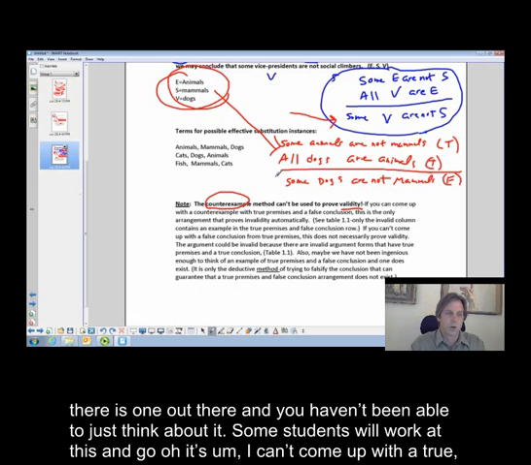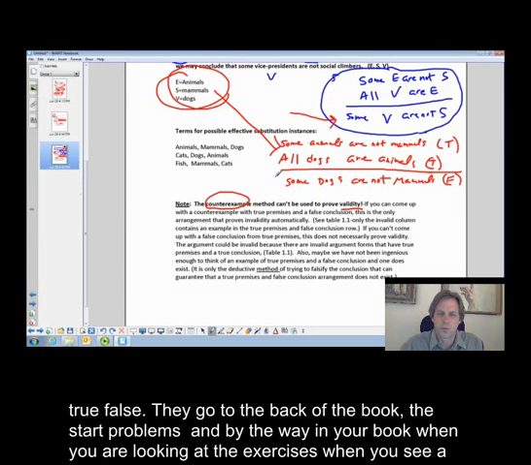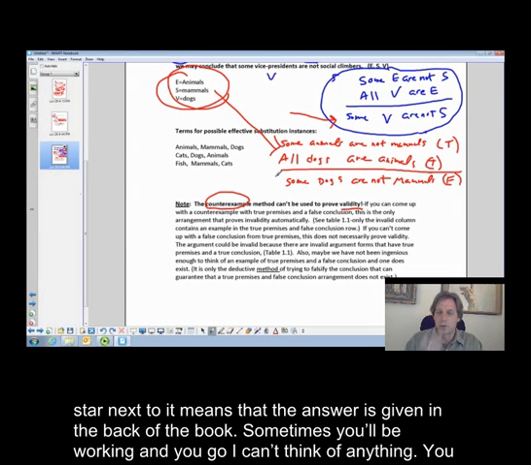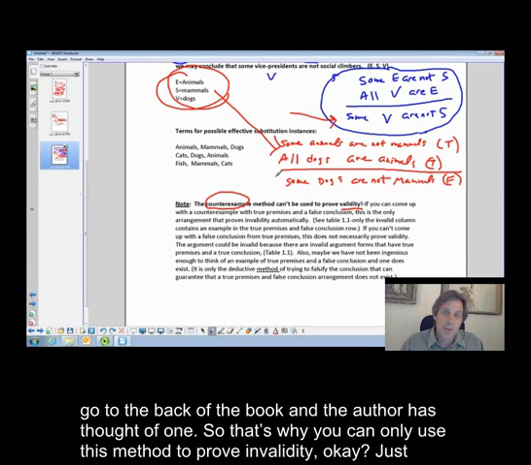Some students will work at this and go, oh, I can't come up with a true, false. They go to the back of the book, the starred problems, and by the way, in your book, when you're looking at the exercises, when you see a star next to it, it means that the answer is given in the back of the book. Sometimes you'll be working at something, oh, I can't think of anything. You go to the back of the book, and the author has thought of one.